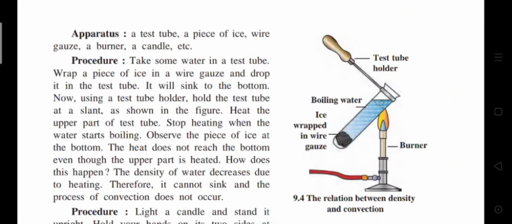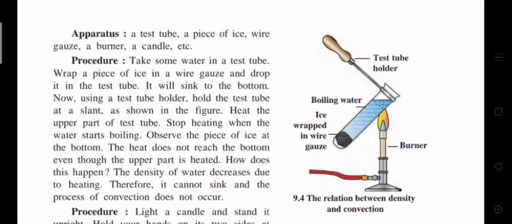Now we are going to learn about the relationship between density and convection. In this experiment, we take apparatus: a test tube, a piece of ice, wire gauze, a burner, a candle, etc. Now procedure. Take some water in a test tube, wrap a piece of ice in a wire gauze and drop it in the test tube. It will sink to the bottom. Now using a test tube holder, hold the test tube at a slant as shown in the figure. Heat the upper part of the test tube. Stop heating when the water starts boiling.